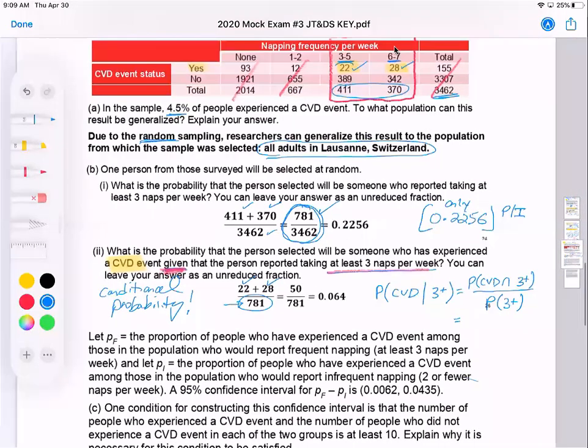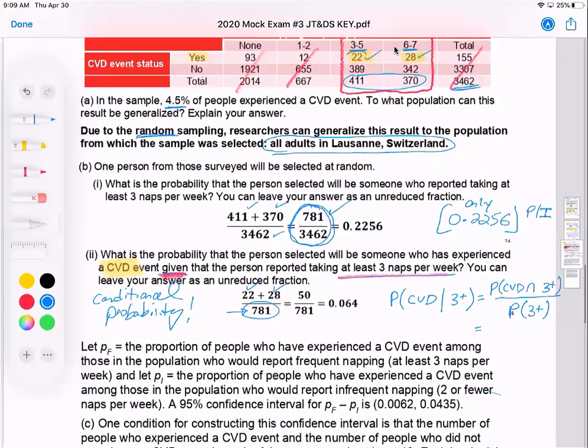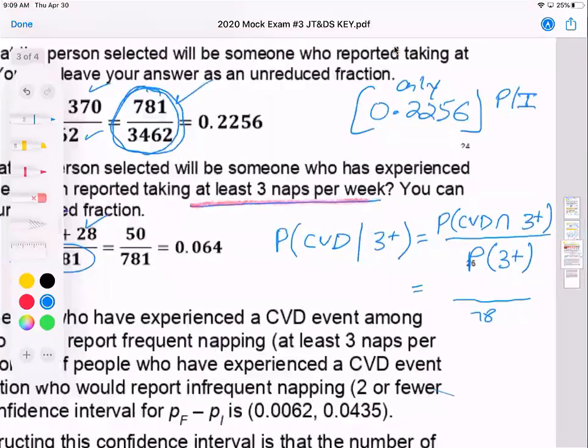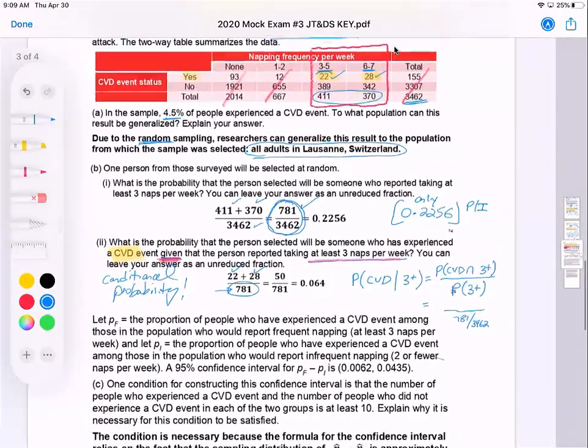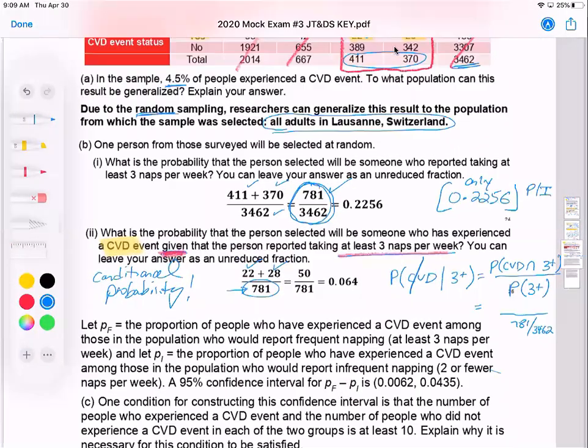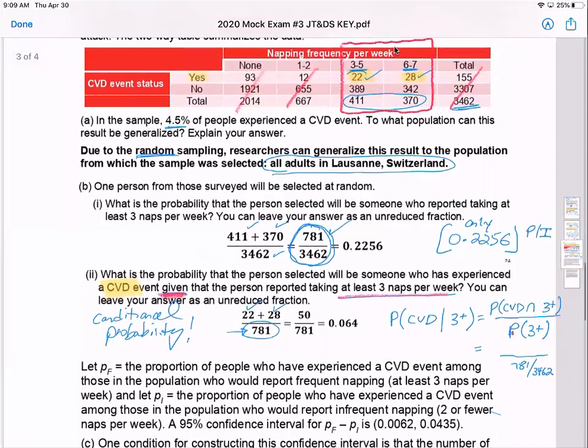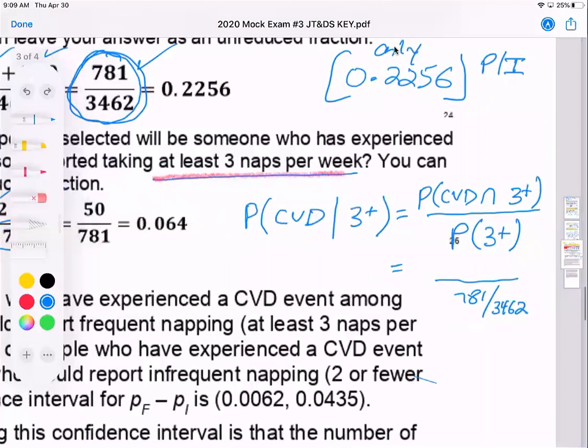So the probability of 3 plus, we had calculated above, that was 781 over 3462. And then the intersection of the two, that would be the 22 and 28. 22 and 28 was 50 out of the total.